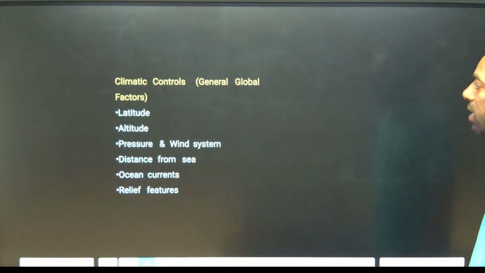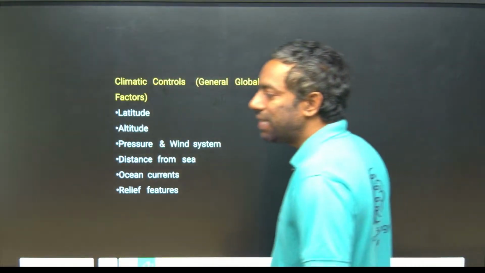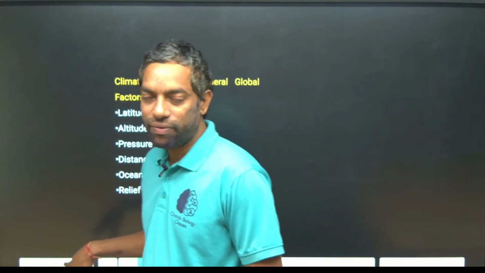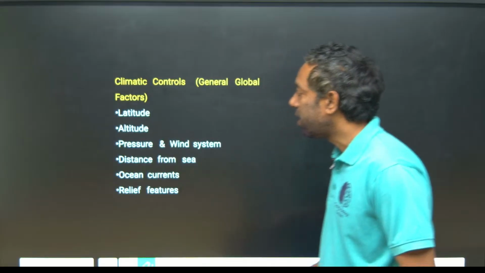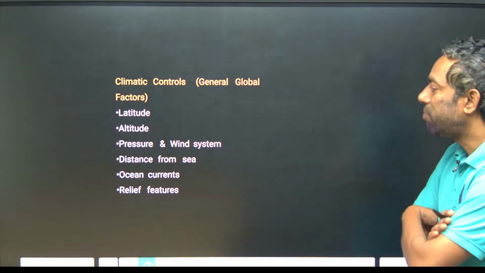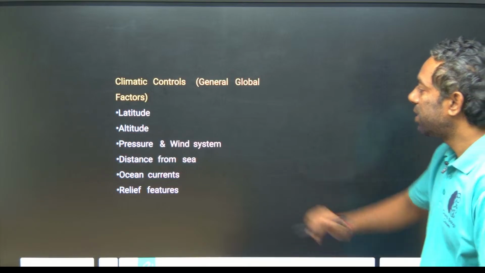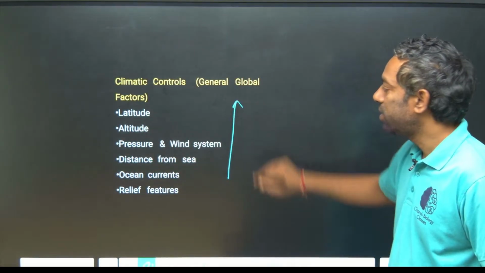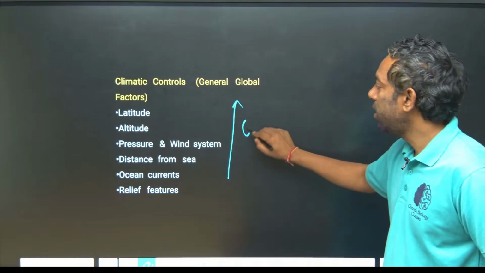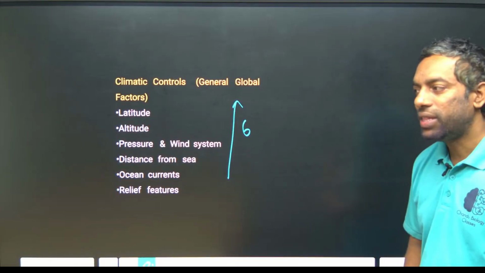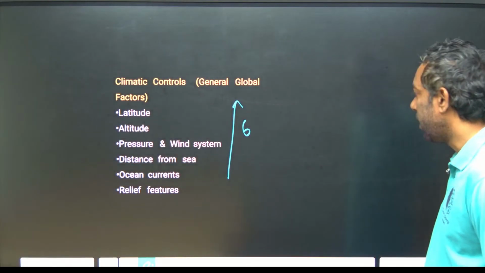Other climatic factors. These are the general factors, scientifically not proven, general factors also. Latitude, altitude, pressure, wind system, distance from sea, ocean currents and relief. These six are the main factors. They can ask you in the exam, guys.